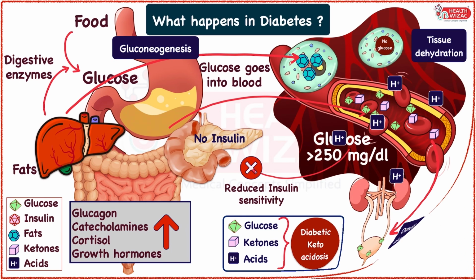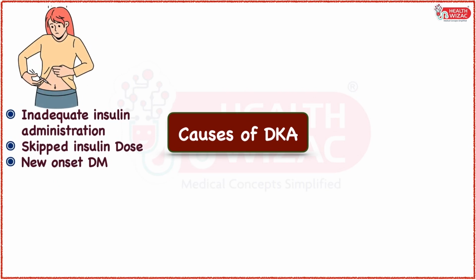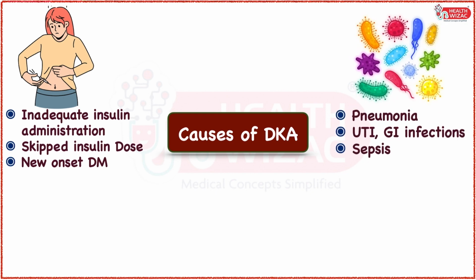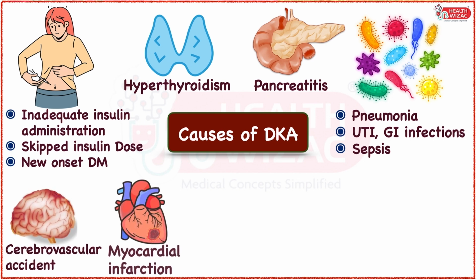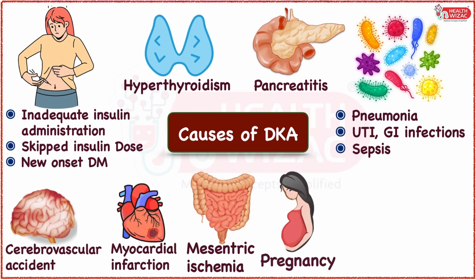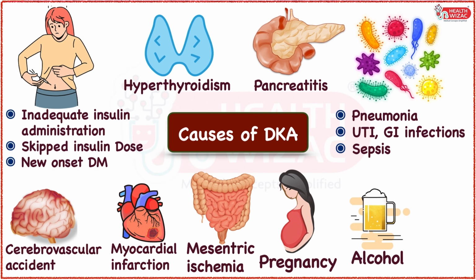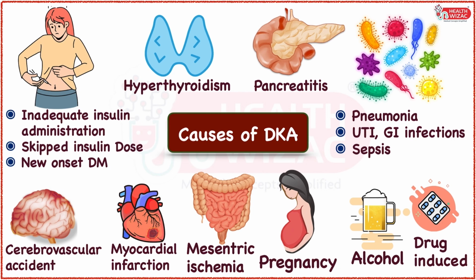Primary causes of DKA or diabetic ketoacidosis include inadequate insulin administration or skipped insulin dose or new onset diabetes. Infections like pneumonia, UTI, gastrointestinal infections, and sepsis. Hyperthyroidism, pancreatitis, cerebrovascular accident, myocardial infarction, mesenteric ischemia, pregnancy, and alcohol. Drugs like antipsychotics, corticosteroids, glucagon, interferon, albuterol, and terbutaline are also responsible for diabetic ketoacidosis.